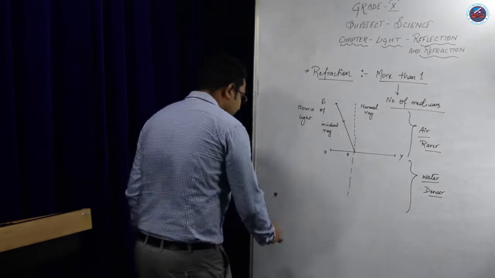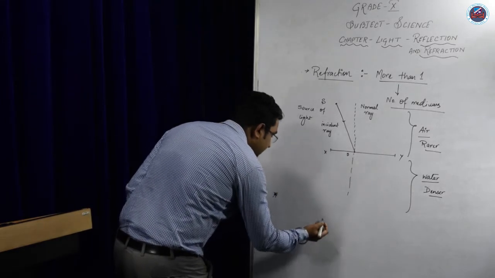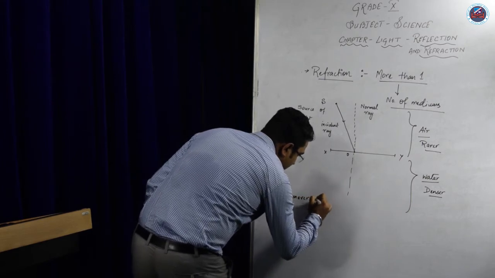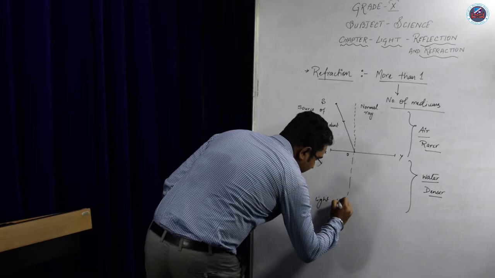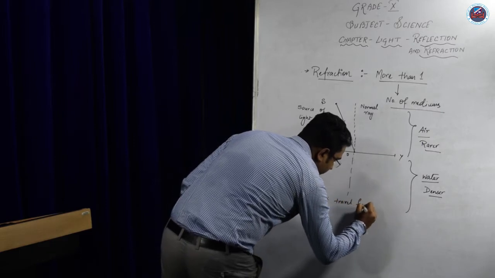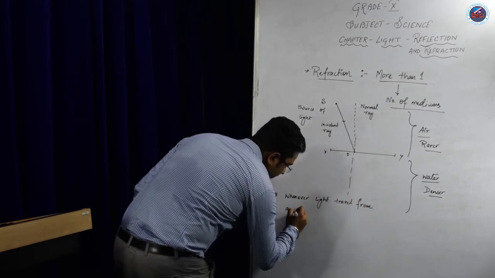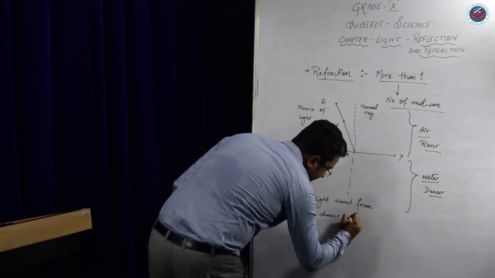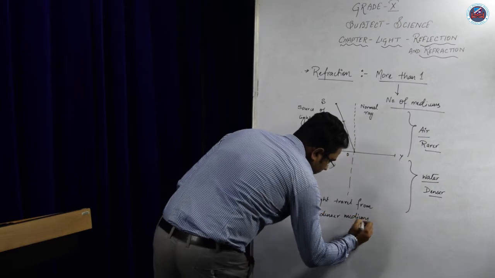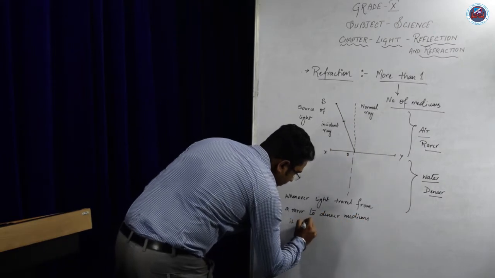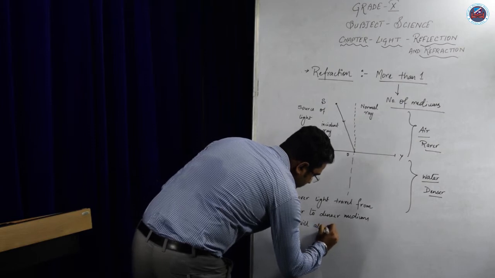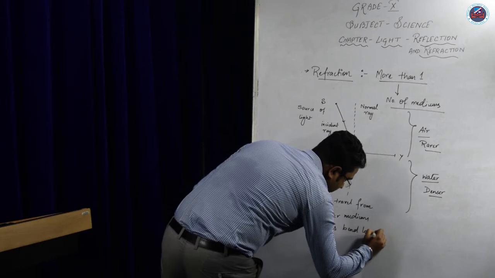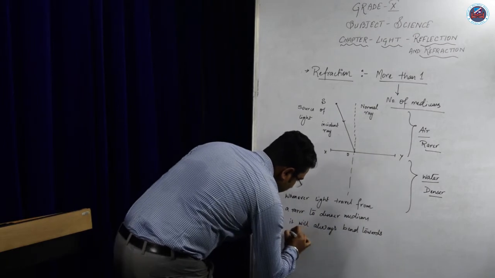Whenever light travels from a rarer to a denser medium, it will always bend towards the normal.